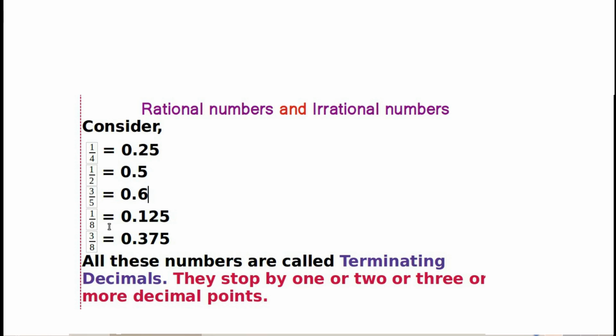All these numbers are called terminating decimals. They stop after 1 or 2 or 3 or more decimal places. The first one, 1 by 4, has only 2 decimal places. The second and third ones have only 1 decimal place. The fourth and fifth ones have 3 decimal places. So, all these numbers are called terminating decimals.